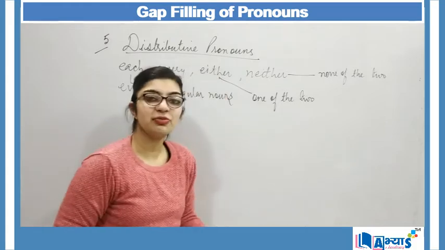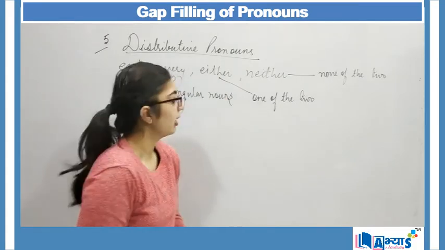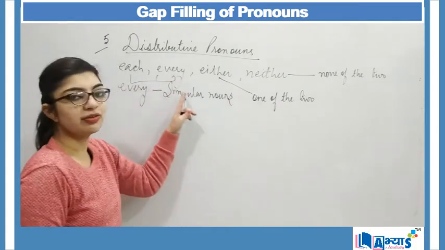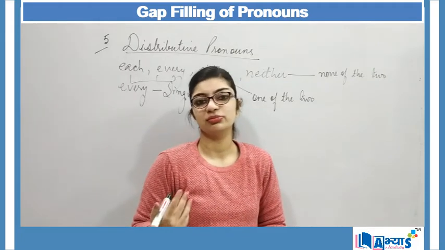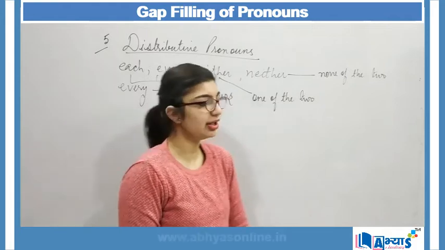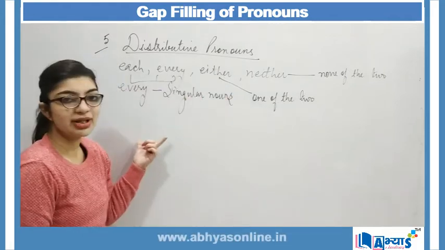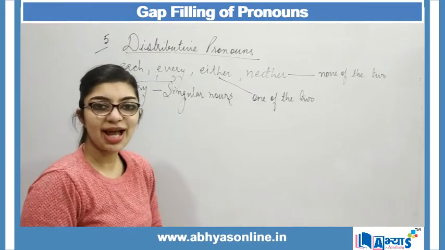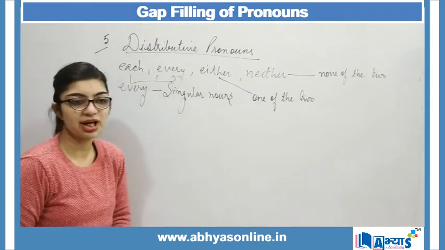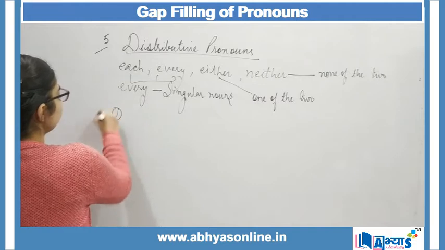Either, neither itself means that we are talking about two, but when we are talking about each and every, it can be two or more things, animals or persons, right? So now let us implement these types of pronouns in our sentences where we can fill in the blanks using distributive pronouns.